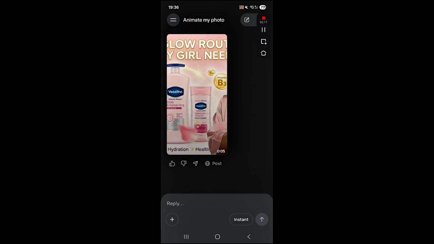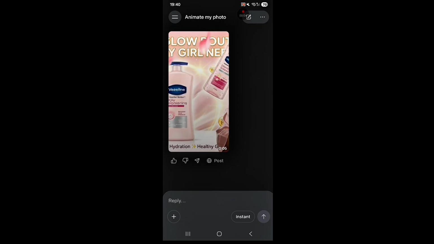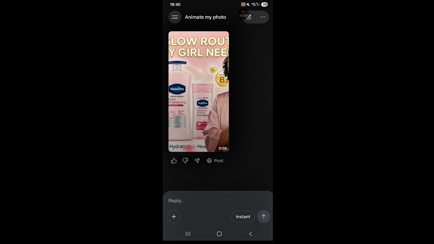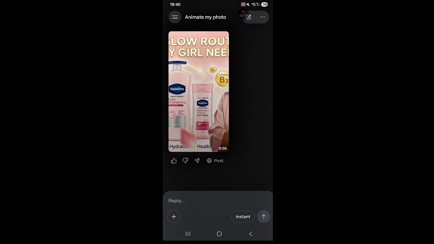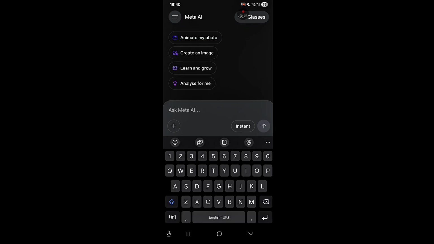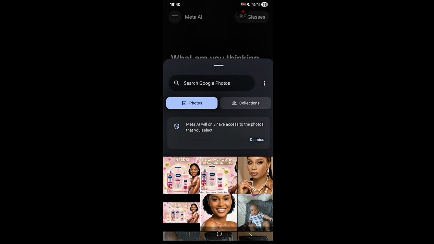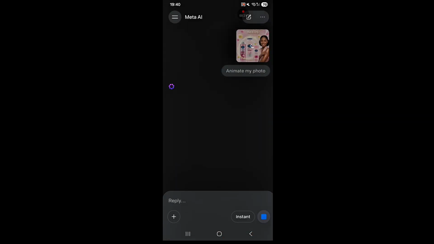Just hold on. All right, so we're going to start all over again. So you're going to click on animate photo. New chat, animate my photo, and then you select the photo that you want. This is the one that we changed. So you're waiting for the photo to be animated. You just have to be patient with it. It says animating product photo.